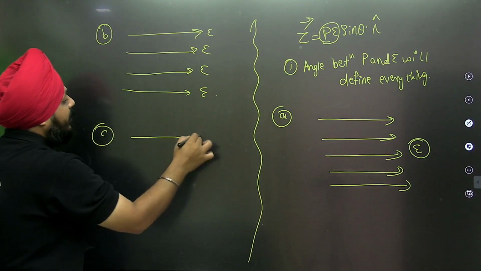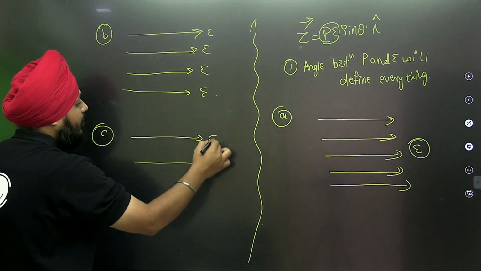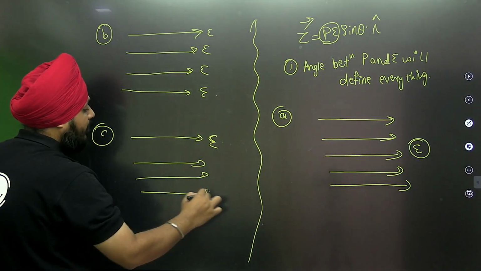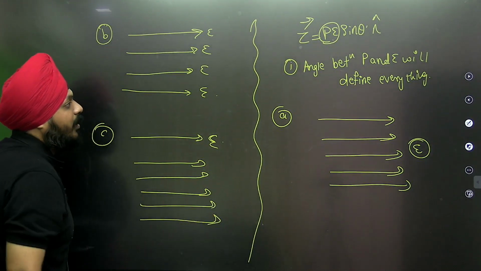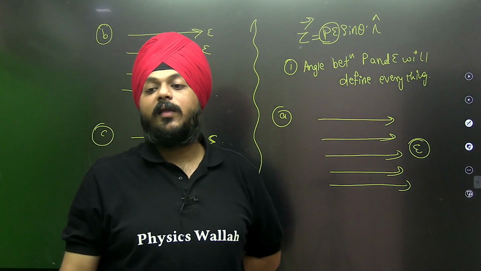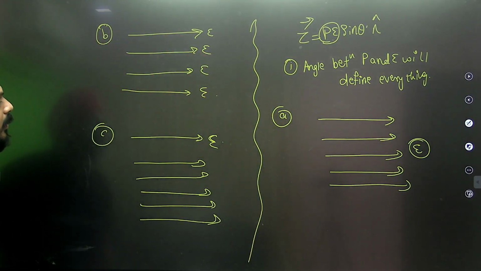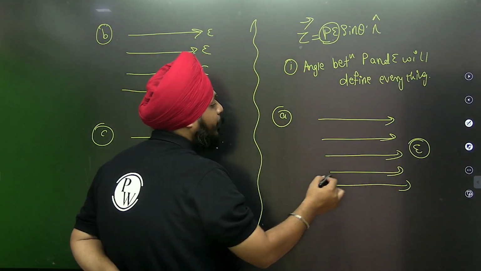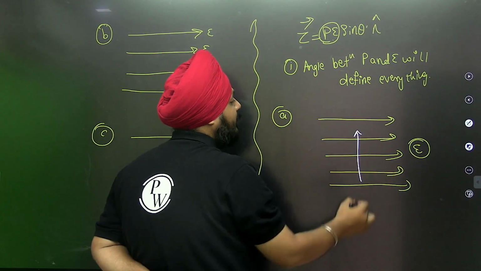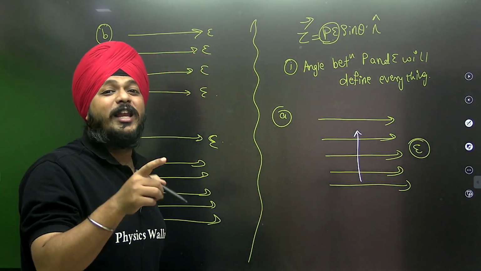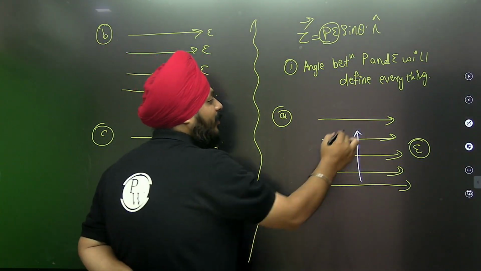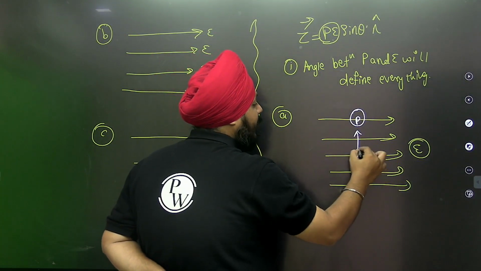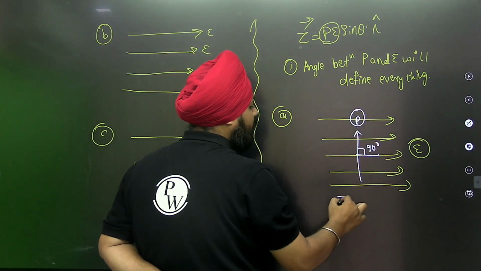Again, I'm going to take three examples. Electric field direction is like this way. Okay, it is a uniform electric field. Electric field lines are parallel and equidistant. Suppose the dipole is kept perpendicular, that we have seen at the beginning of the lecture. The angle between them is 90 degrees, torque is maximum.